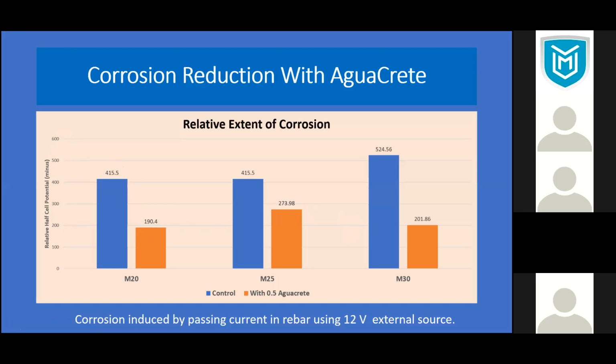I want to do some kinetic study, but I need a PhD student who can do this study for a long period. A master's student has very limited time and has to finish up, so this is the reason I chose the accelerated test. But the accelerated test is a very good indicator that you can prevent corrosion.